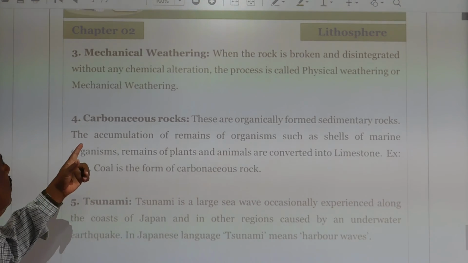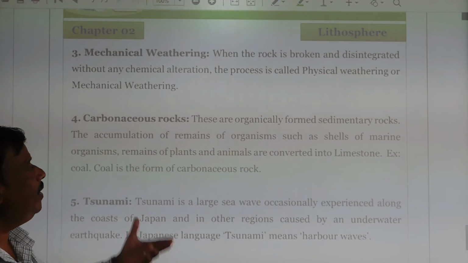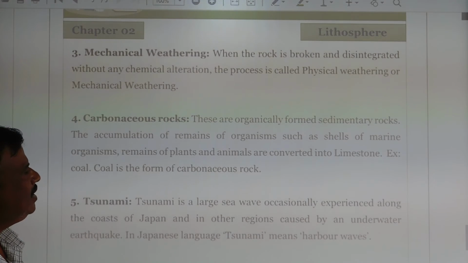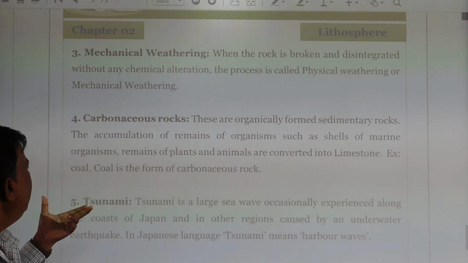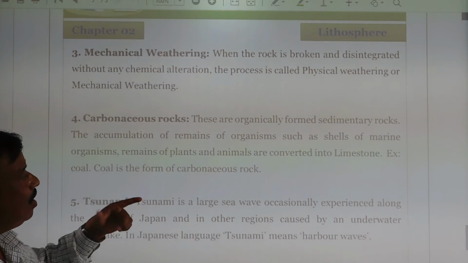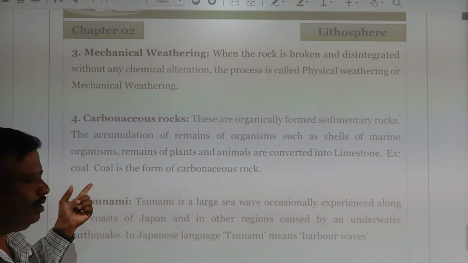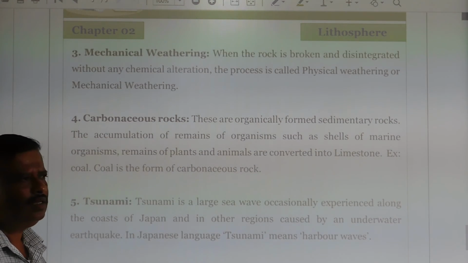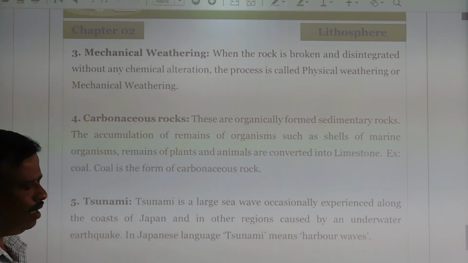Next, the carbonaceous rocks. These are organically formed sedimentary rocks, formed by the accumulation of remains of organisms, such as shells of marine organisms and remains of plants and animals. For example, coal is a form of carbonaceous rock. It is formed in the depths below the earth's surface.